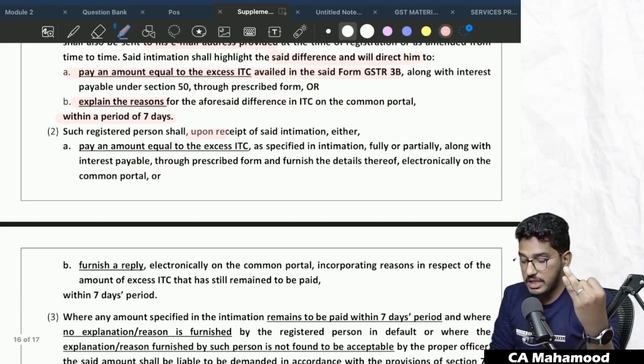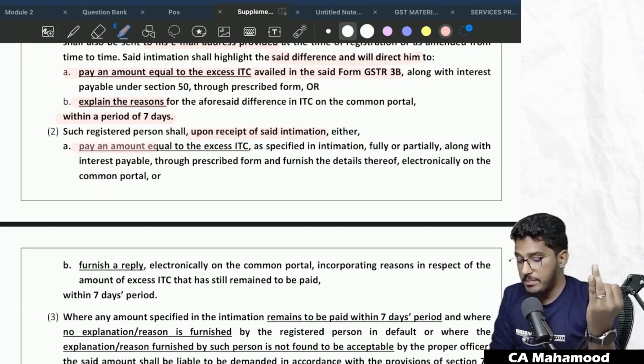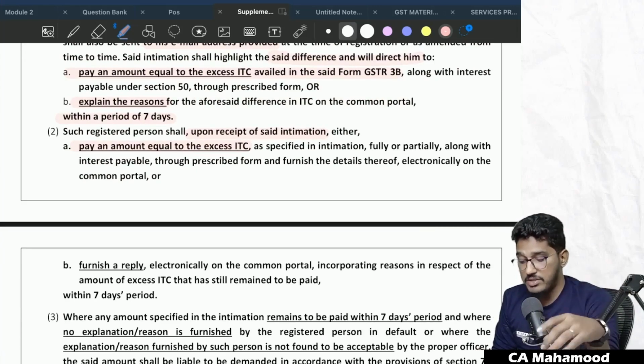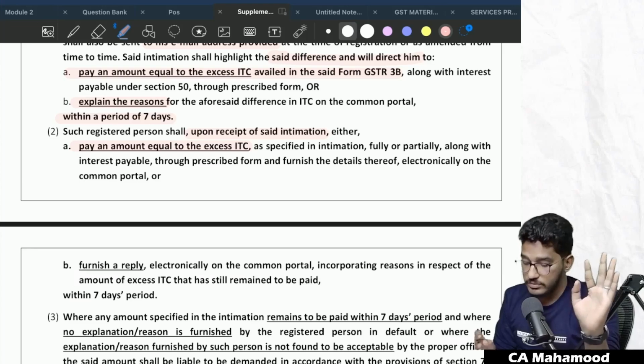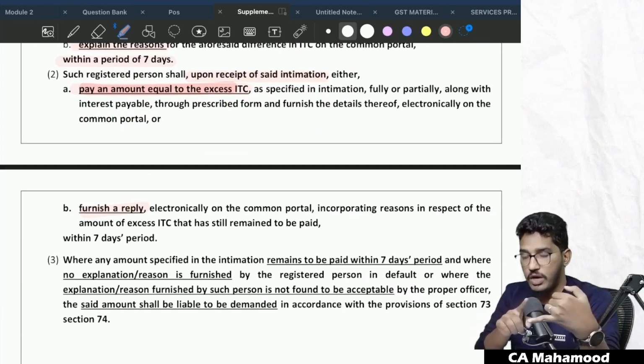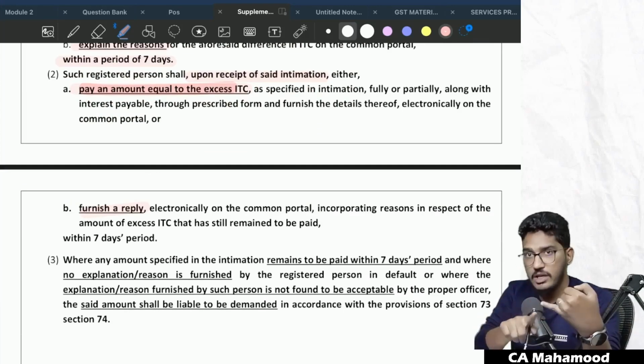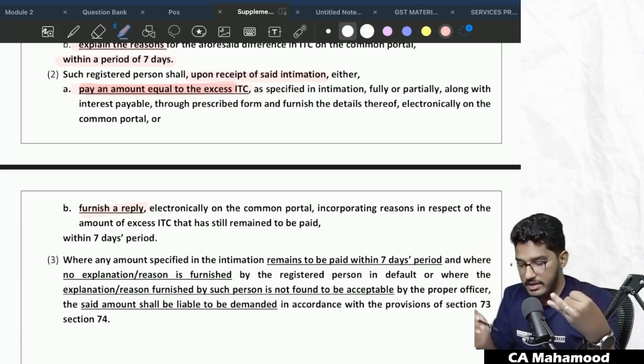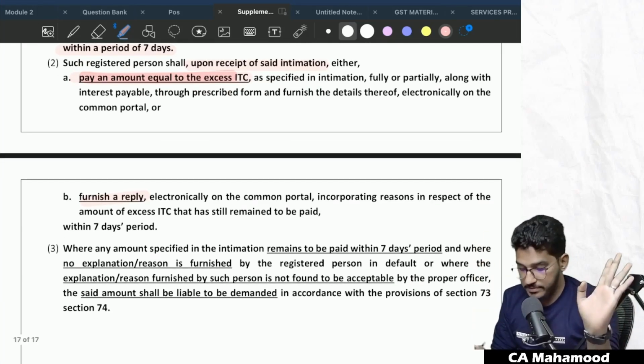Such registered person shall, upon receipt of intimation, either pay an amount equal to the excess ITC as specified in the intimation fully or partially along with interest payable. So within the 7 days, what you should do: either pay that amount or at least furnish a reply. If you know that you have committed a mistake, pay that amount within that 7 days. Or at least, if you have a valid reason, furnish a reply within that 7 days.